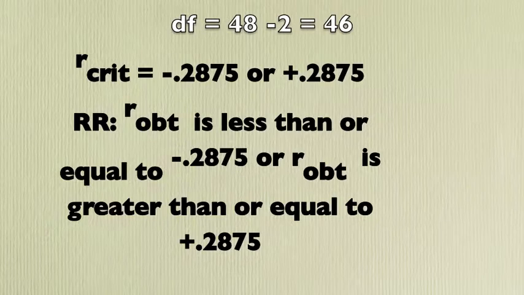0.2875. In this case, the rejection region now becomes your R obtained is less than or equal to negative 0.2875, or your R obtained is greater than or equal to 0.2875.